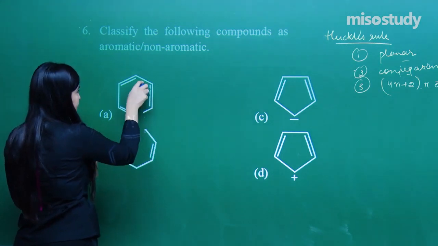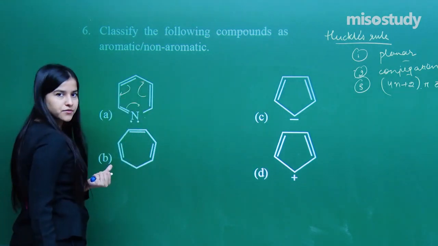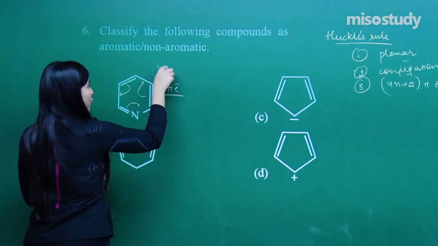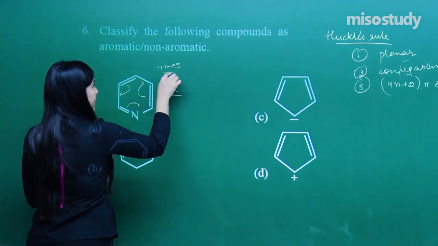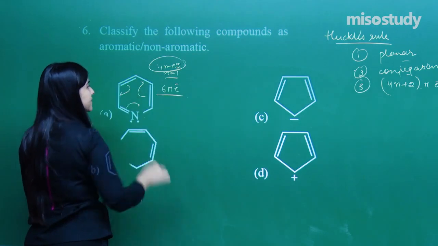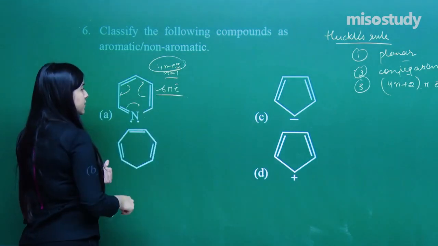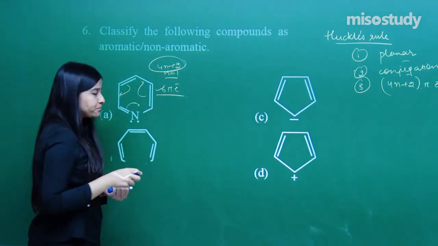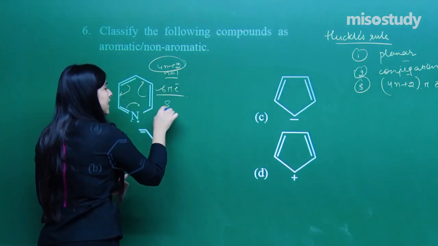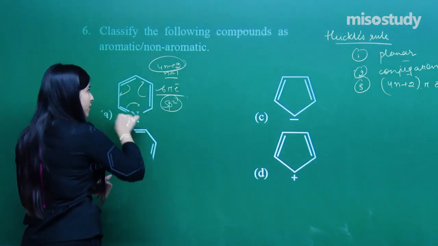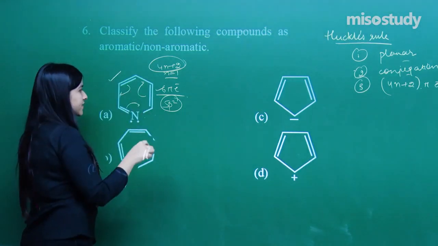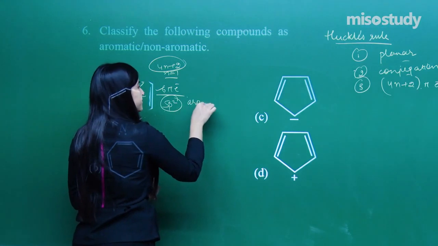Yes, it is a conjugated ring with 6 pi electrons, 4n plus 2 pi. If I take n equal to 1, I get 6 pi electrons. All the carbons are sp2 hybridized, so it is a cyclic structure also. It is aromatic.